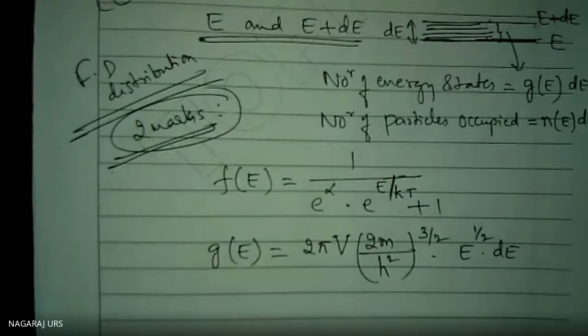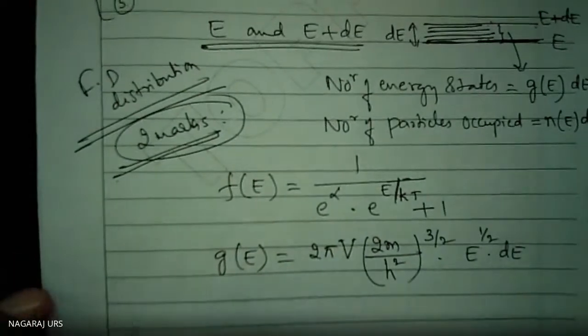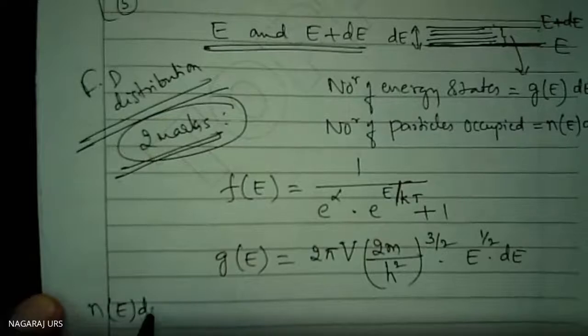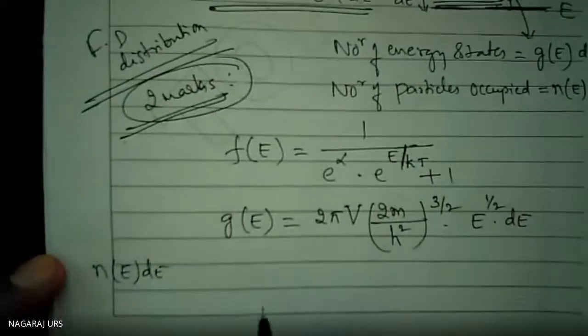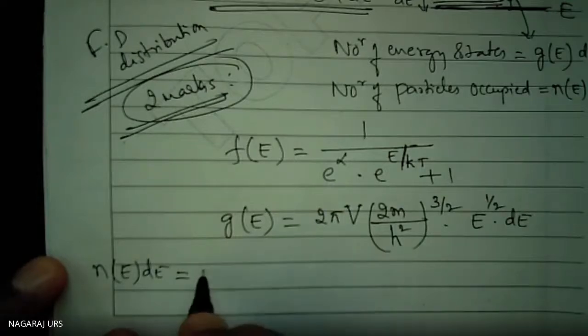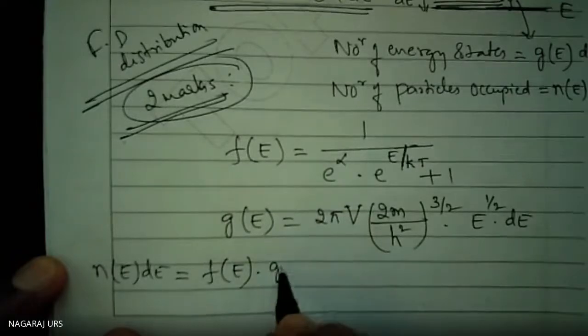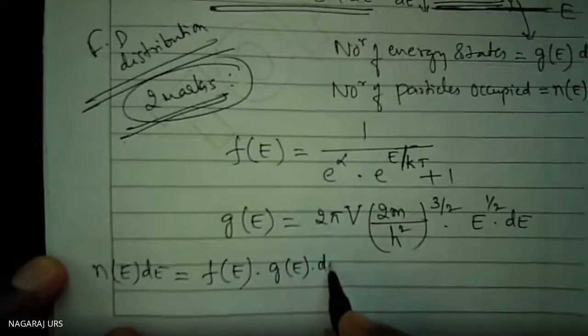But if you want to calculate N(E)dE, we have a formula for it. N(E)dE is equal to f(E) into g(E) into dE.